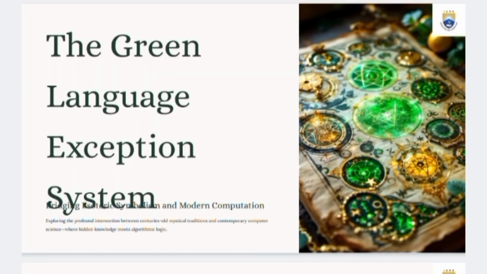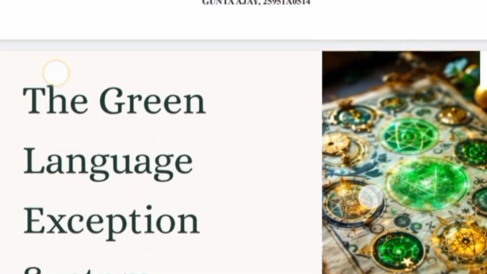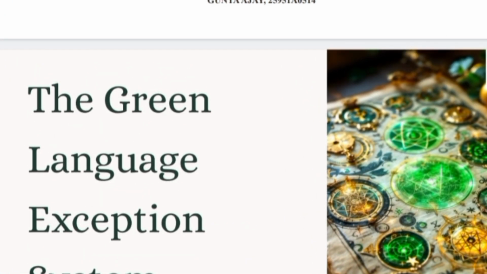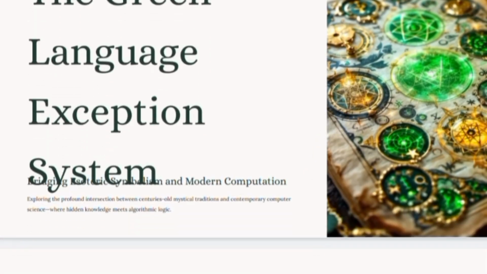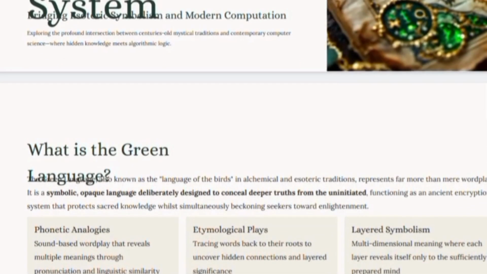And my title is The Green Language Exception System. The Green Language Exception System. What is the green language?